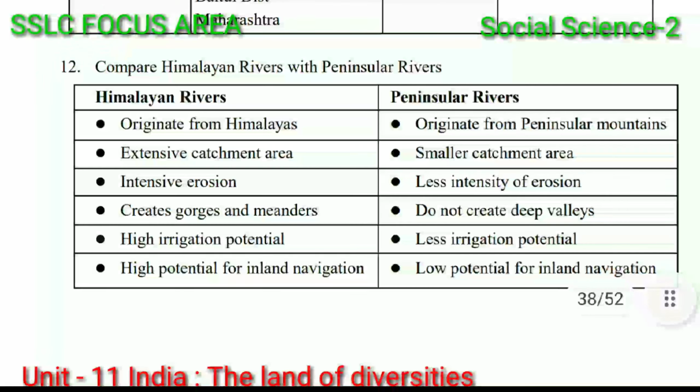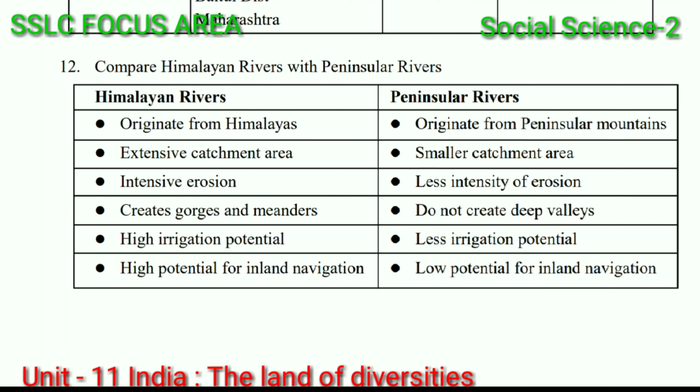Then compare Himalayan rivers with peninsular rivers. Himalayan rivers originate from the Himalayas. Extensive catchment area, intensive erosion creates gorges and meanders. High irrigation potential. High potential for inland navigation.